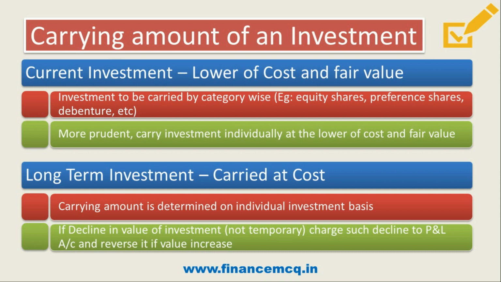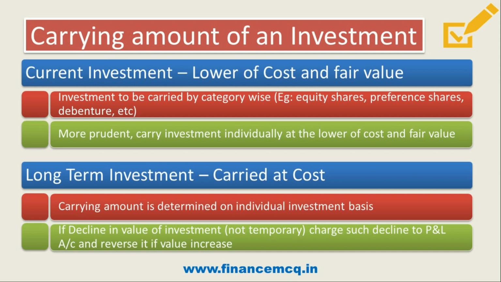And friends, if there is a decline in value of investment which is not temporary in nature, then charge such decline to profit and loss account and reverse if value increases. So what does it mean? Say suppose earlier your cost was rupees 10,000, then there is a decline which you feel is not temporary in nature, to 7,000, then the 3,000 you have to charge to the profit and loss account. And if the value increases, say from 7 to 9, then you have to reverse that 2,000 and add that to the cost of investment. So I hope the carrying amount of current investment and long-term investment is clear to all of you.